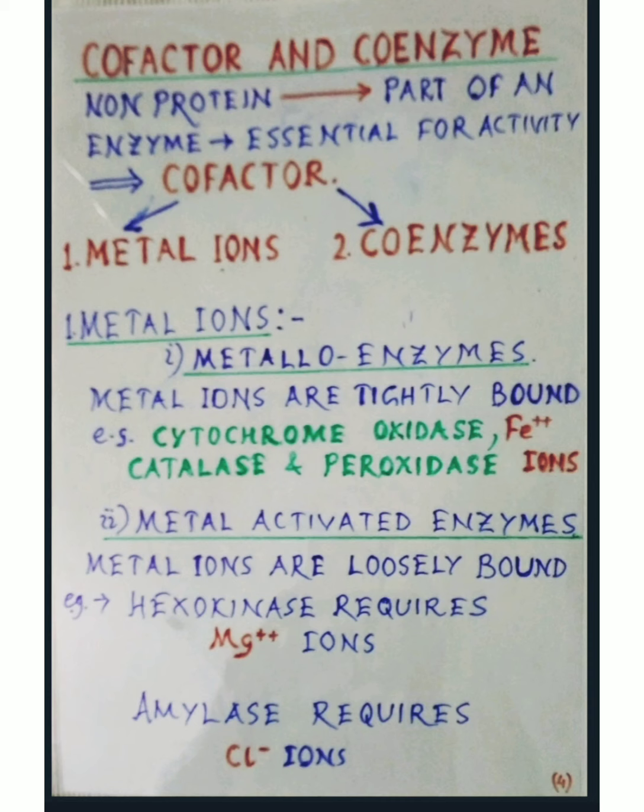Now, the second one, metal activated enzymes. Here, metal ions are loosely bound. As for example, hexokinase requires magnesium ions for its action. Similarly, the enzyme amylase requires chloride ion for its action.